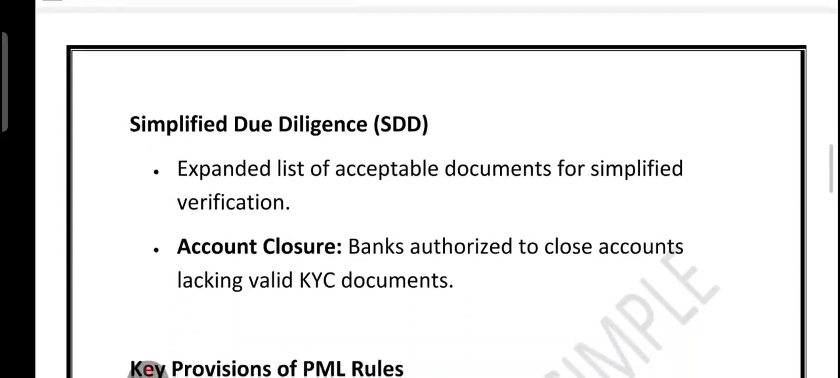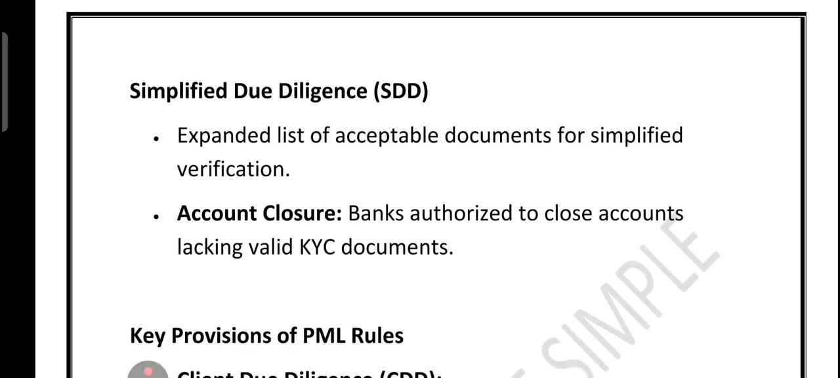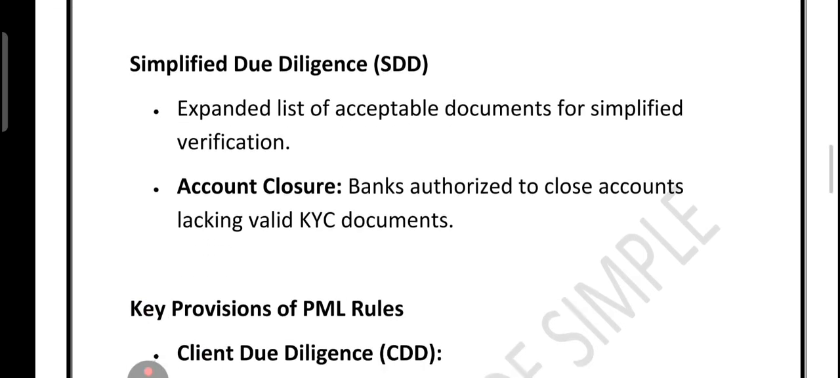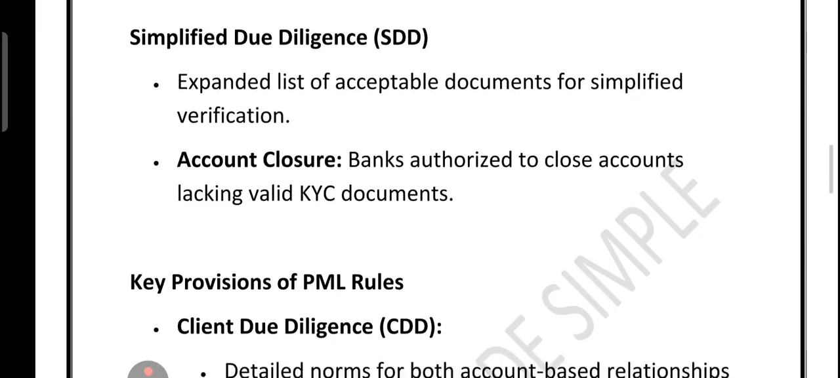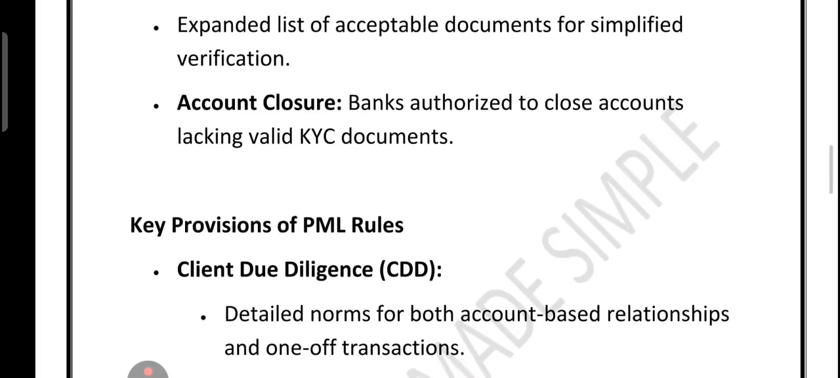Second thing, there is something called SDD, which is simplified due diligence. More documents are now allowed for easy verification. And importantly, if someone does not provide a valid KYC document, the bank can even close their account. So overall, these changes make banks stricter, smarter, and more accountable in preventing money laundering.